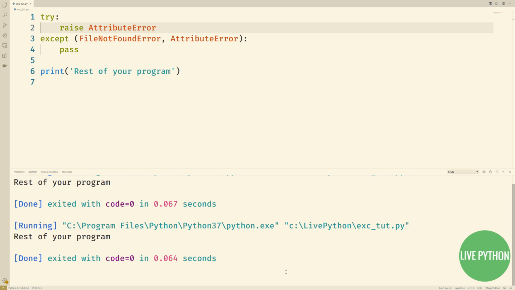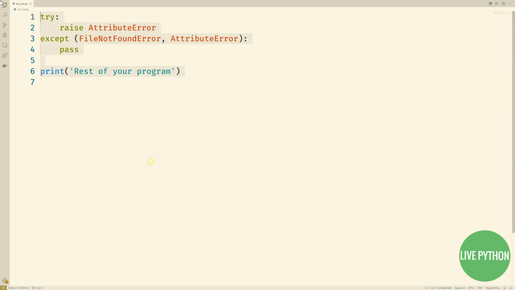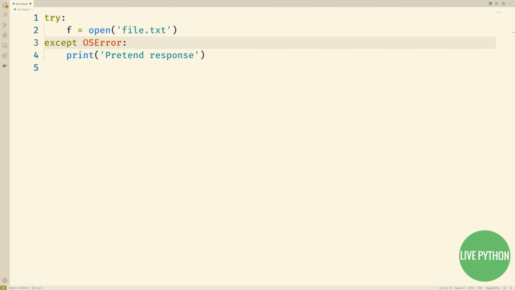Now earlier I said that when we put a specific exception, then it only applies to that exception and no other. Well, the true story is that it depends on where the exception lies in the exception hierarchy. Here we'll change it to except OSError. The point is that FileNotFoundError subclasses from OSError.